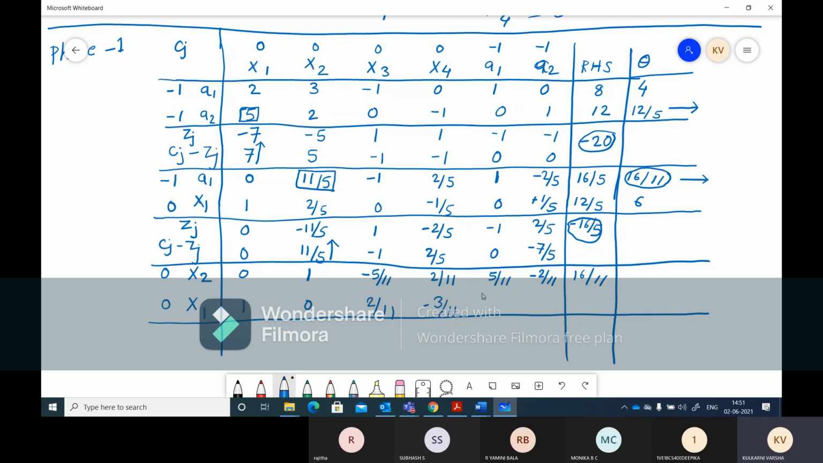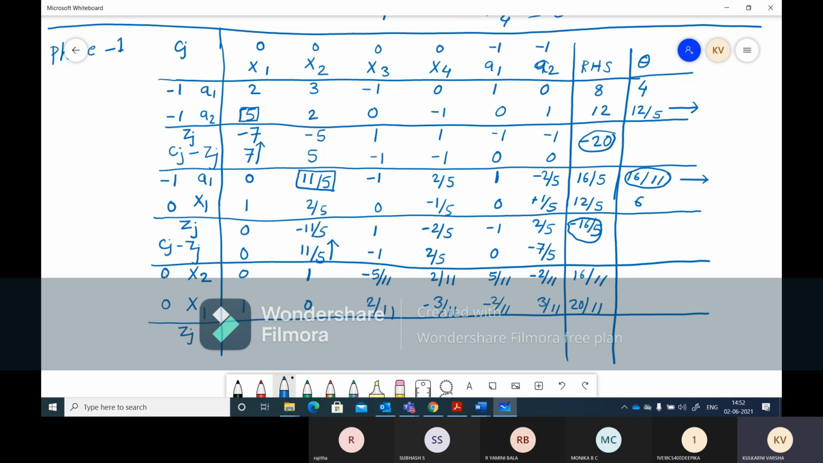11. Same thing, multiply this 5 by 11 by 2 by 5. So 5 gets cancelled, 2 by 11, 0 minus 2 by 11. So it is minus 2 by 11. Here also when you do the same thing, you will get 3 by 11. And finally, multiply this 16 by 11 and subtract it from the 12 by 5. So you will get the answer here as 20 by 11. Right? So you solve carefully all this, you will get the answers, and then calculate Zj.